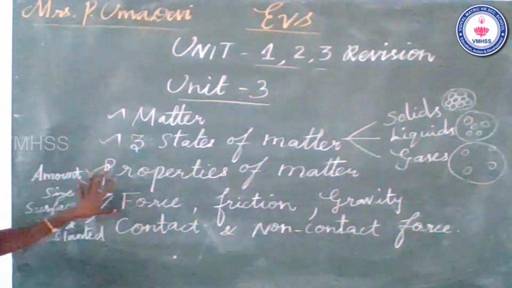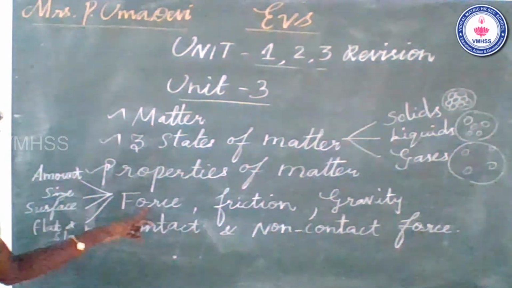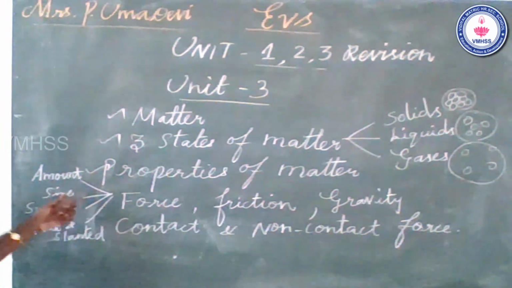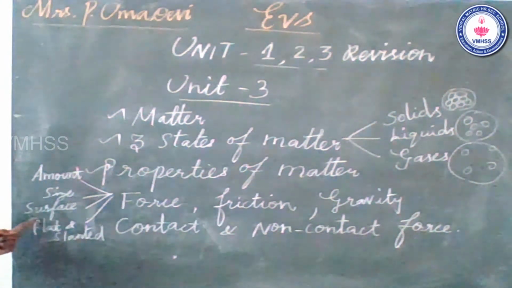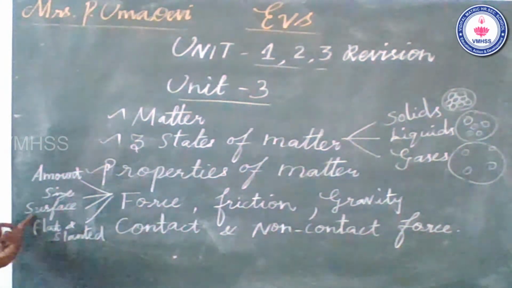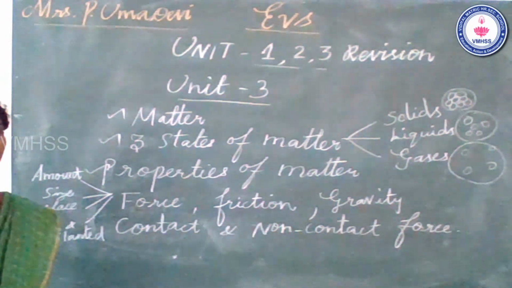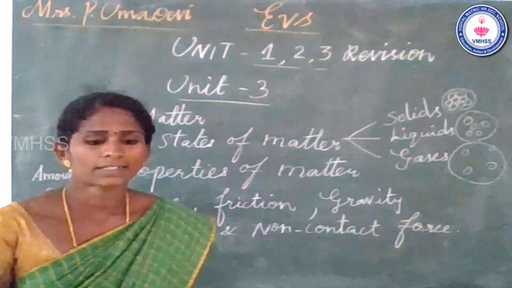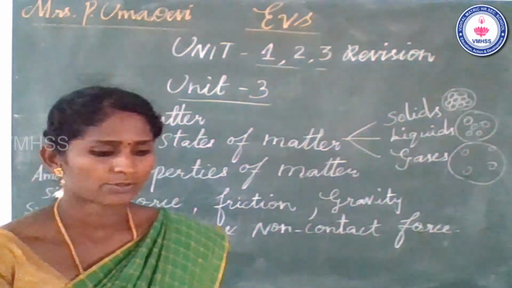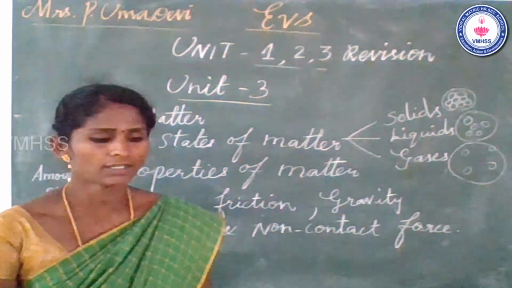So there are 4 factors affecting force: amount of force, size of an object, smooth or rough surface, and flat or slanted surface. These 4 factors affect the force.